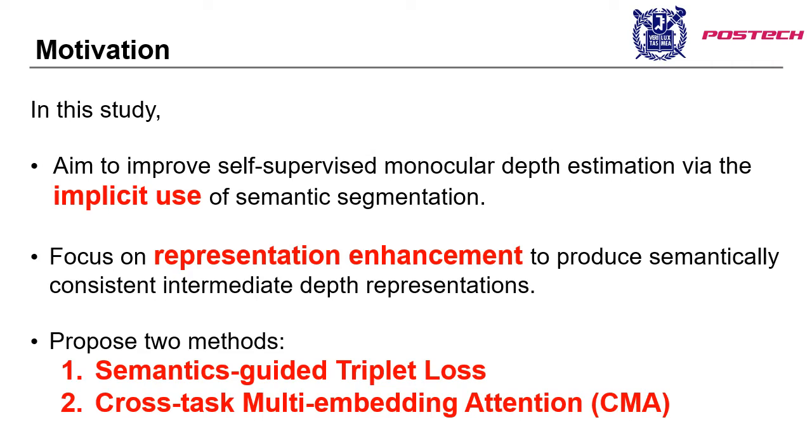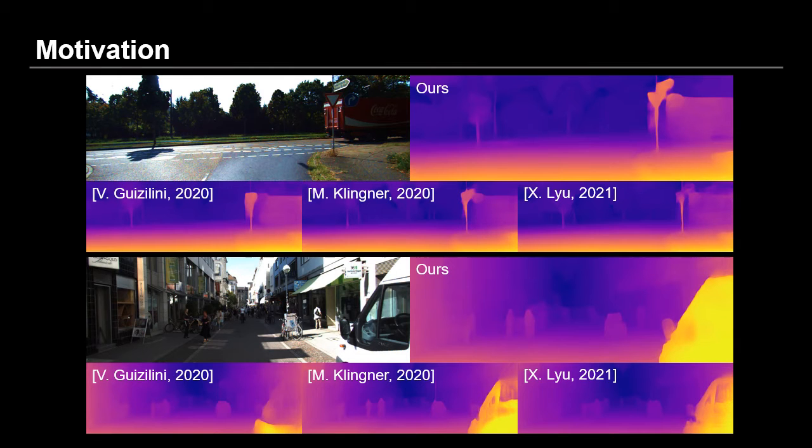The semantics-guided triplet loss is the loss function to optimize depth representations by a kind of geometric guidance from scene semantics. The CMA module refines depth features to produce more semantically consistent depth representations. In the end, our model produces better depth predictions even in weakly textured regions and at object boundaries. Next, we'll introduce our proposed methods.